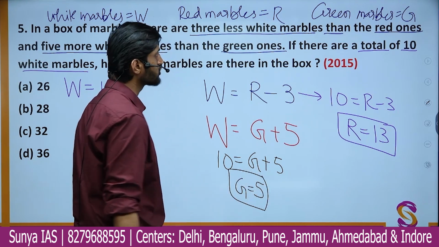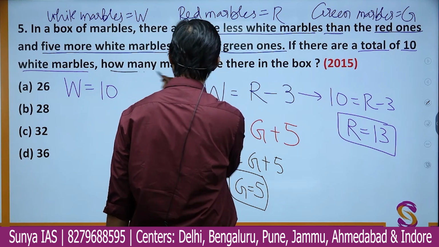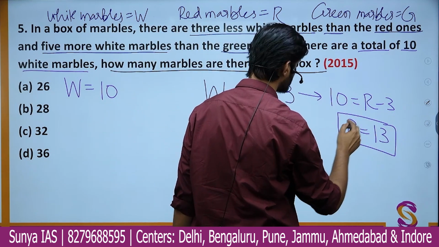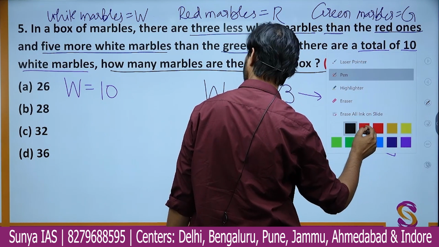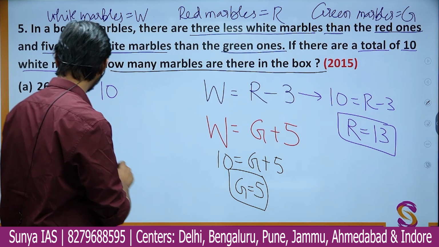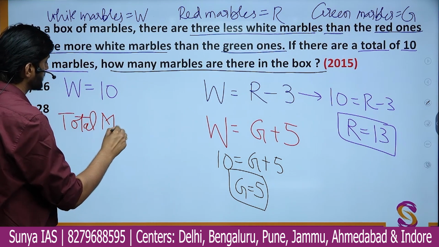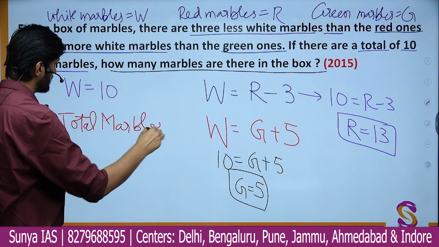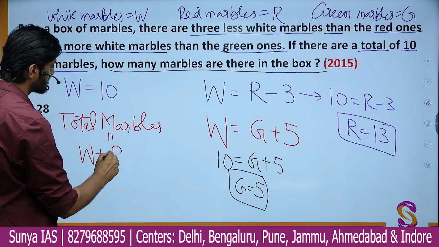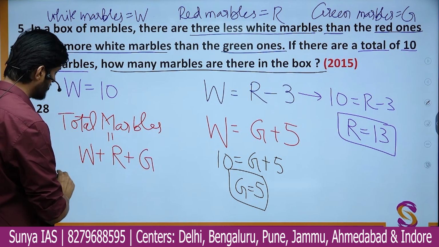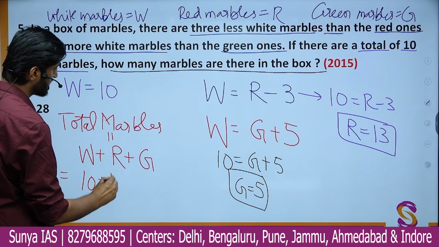So what is the total number of marbles? Total number of marbles, which is being asked, how many marbles are there in the box? That would be quite simple. So let me just choose a red pen. So total marbles will be W plus the red ones, that is R, plus the green ones, that is G. W is nothing but 10, plus 13, plus 5.